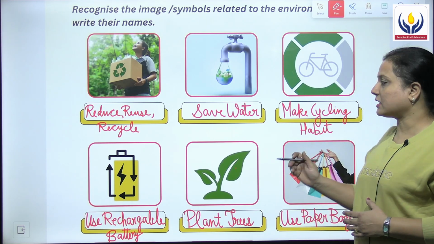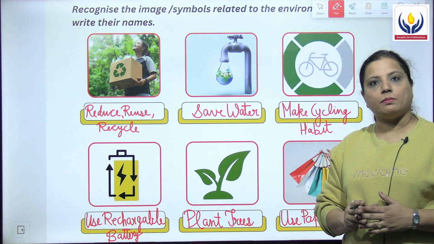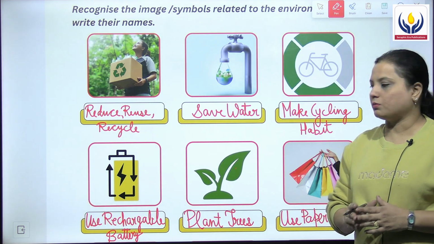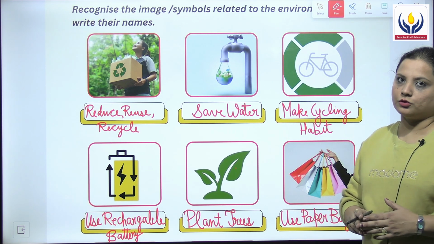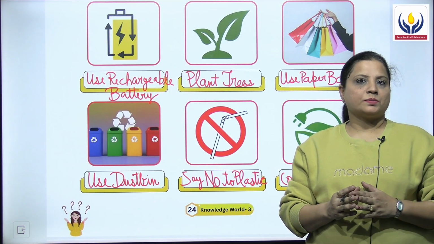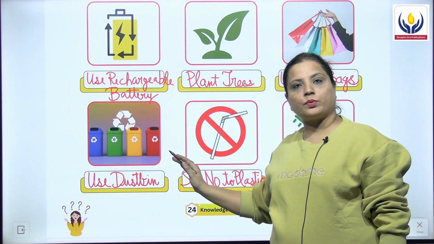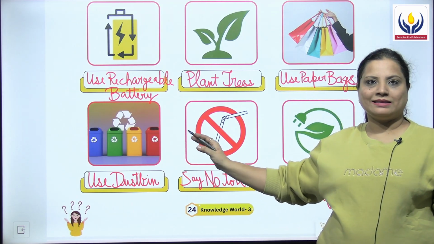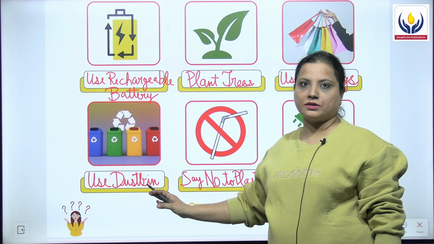Then we have the sixth picture. The sixth picture is of various kinds of colored paper bags, and hence the picture is a symbol for use paper bags. Let's now move to the other pictures. The next picture is of a few dustbins shown over here, and this image indicates the symbol of use dustbins.